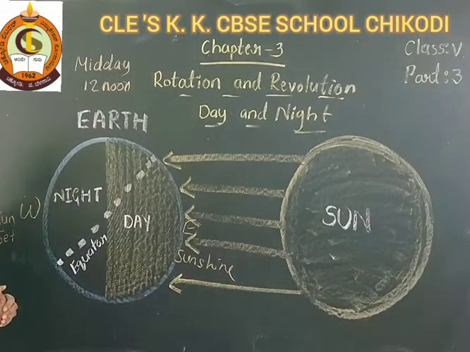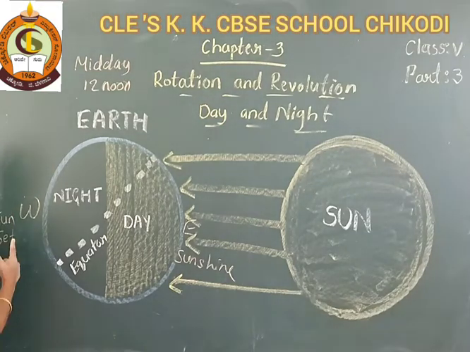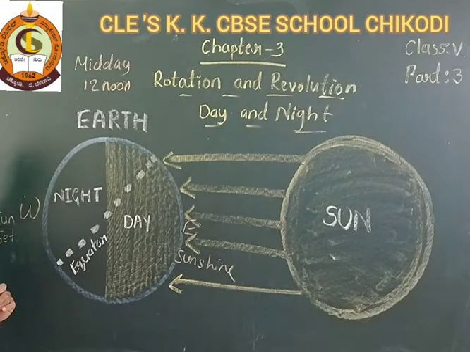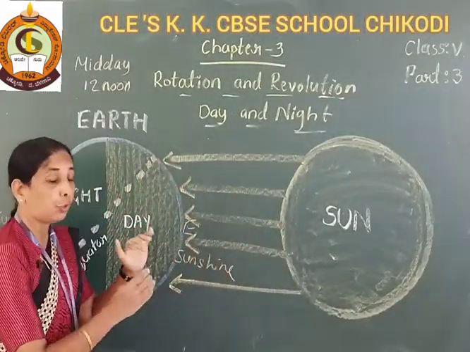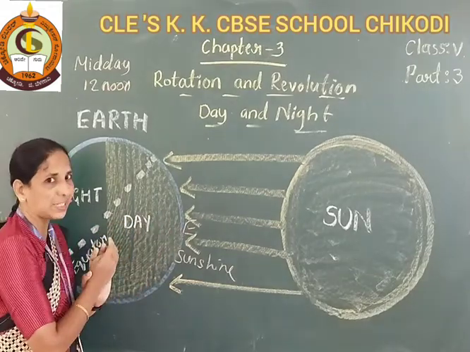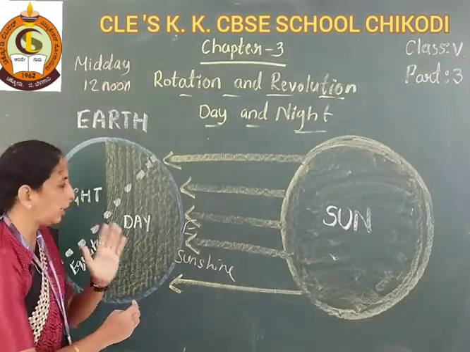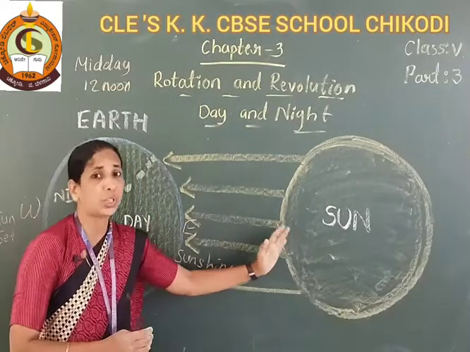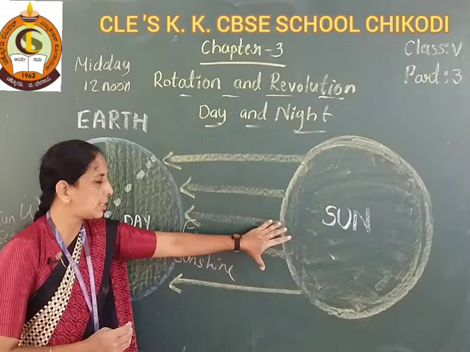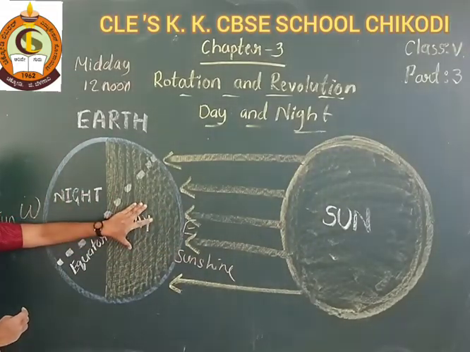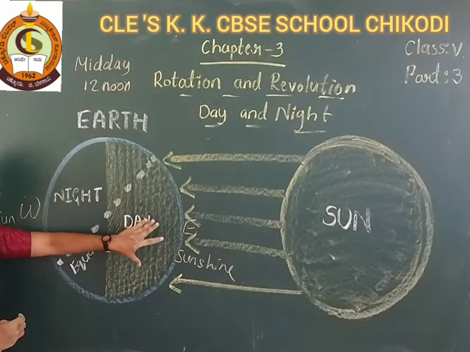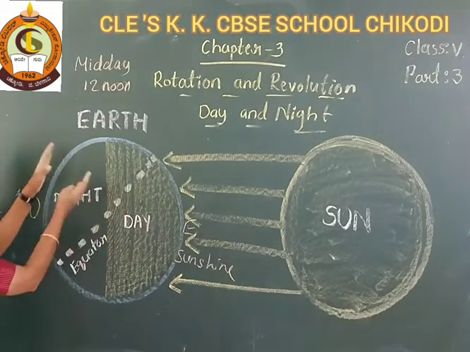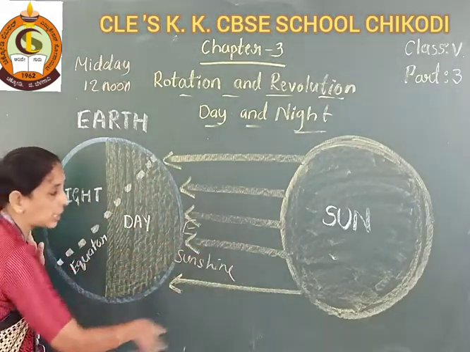See here students, the earth rotates from west to east. When rotating, the earth's face is towards the sun. The eastern hemisphere faces the sun, and the sun rays fall towards it, so here day occurs. Which part is away from the sun?